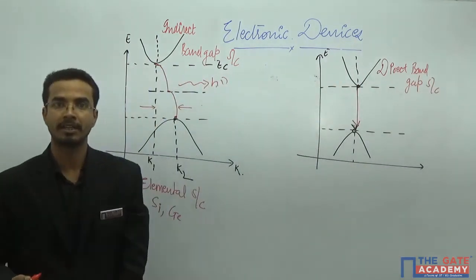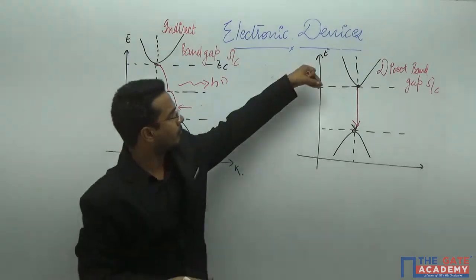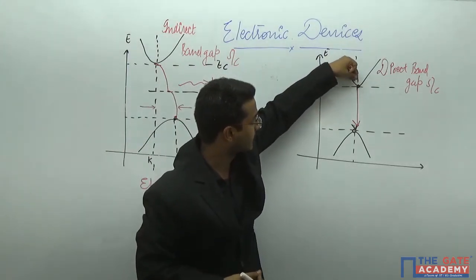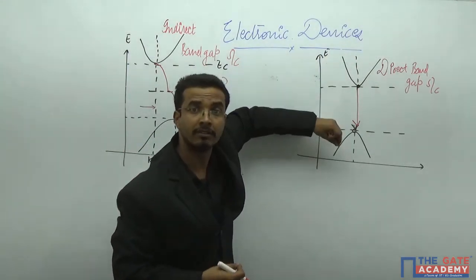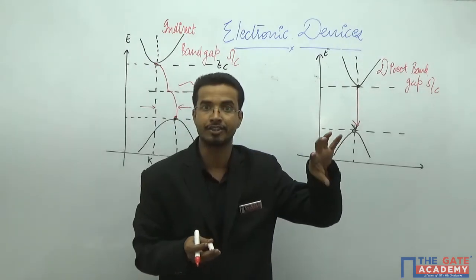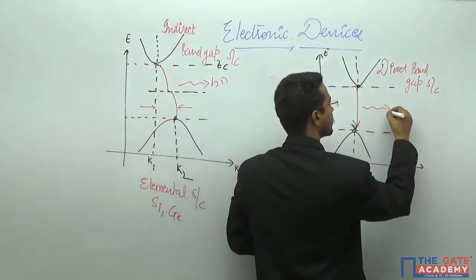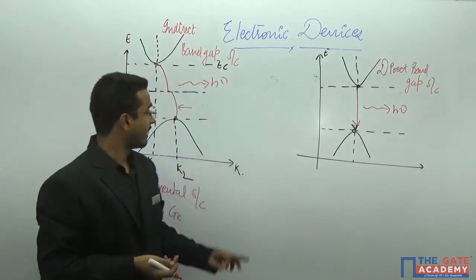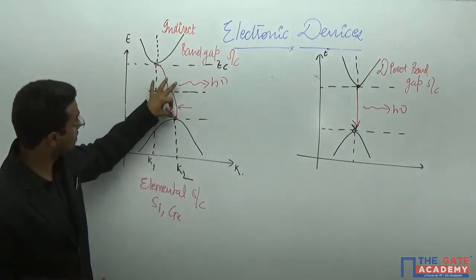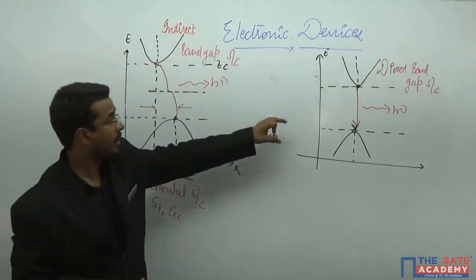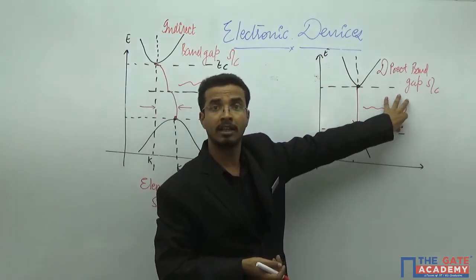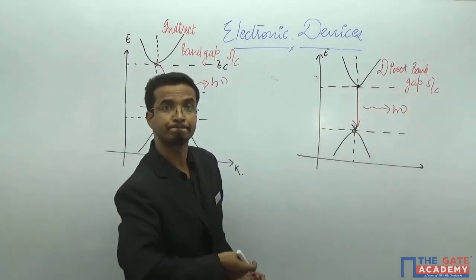Direct band gap semiconductor. If an electron is coming from this energy level to this energy level, that means it will definitely release energy. Definitely this energy is h nu. Here also h nu is emitted by this particular semiconductor. Here also the energy will get released by this particular semiconductor.